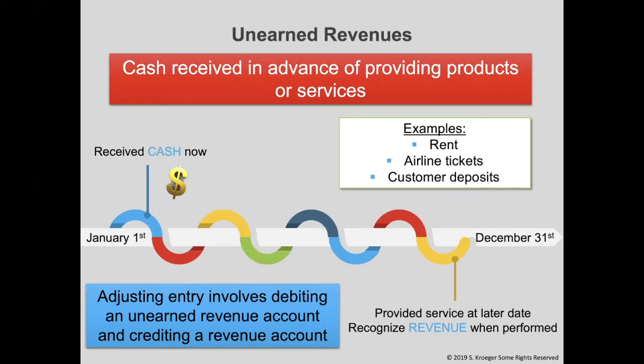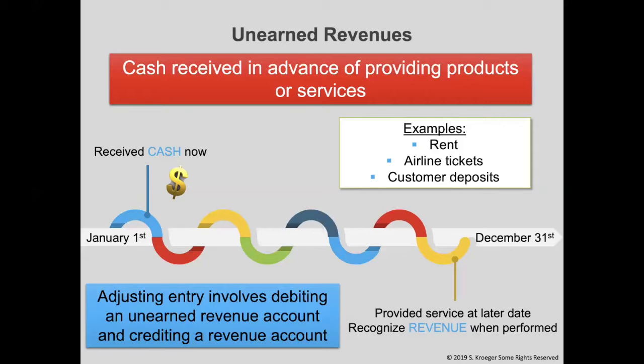The first entry, when cash is received, would be a debit to cash and a credit to unearned revenue. Unearned revenue is a liability account and has a credit balance. Therefore, when we receive the cash, we will put the liability on our books. Now, fast forward to the second entry when we provide the service. We no longer have a liability. Once we complete the sale, we no longer owe anything to the customer. We will remove the liability from our books by debiting the liability account called unearned revenue. We will credit a revenue account because we can now officially include the sale as revenue on our books.